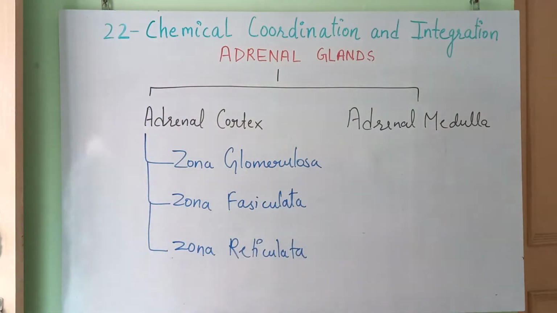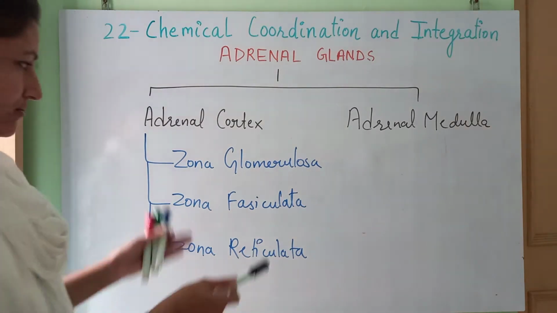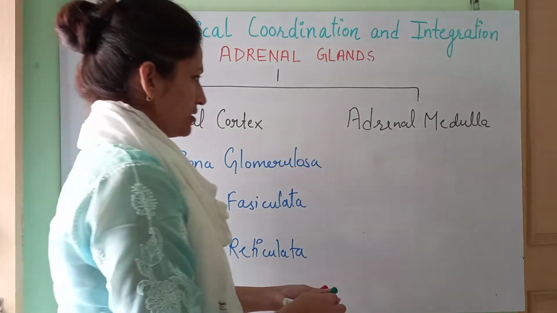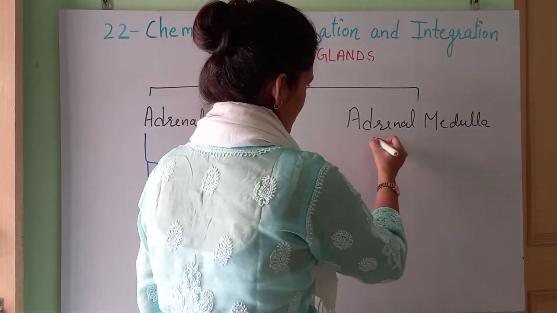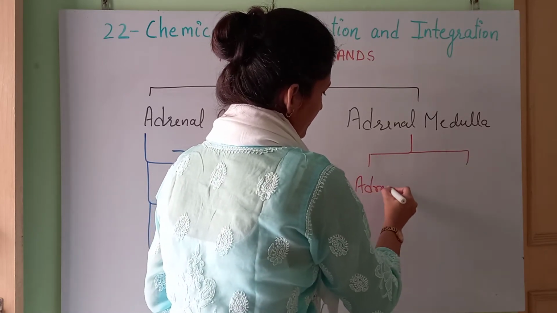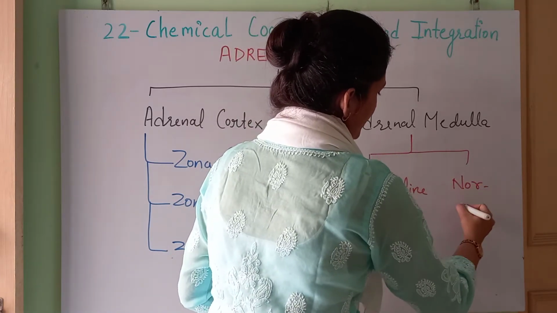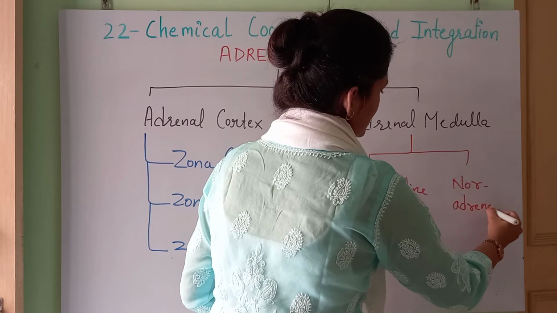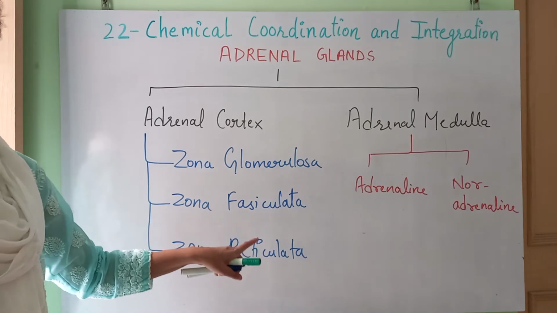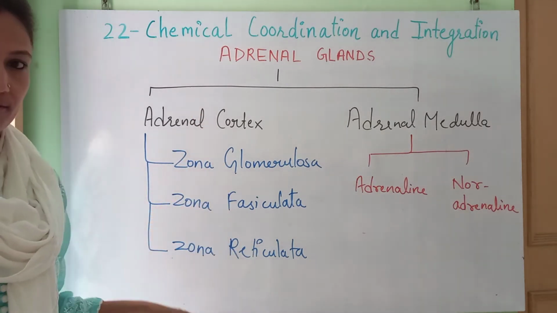Okay. The adrenal medulla has no further zones over there. The cortex has different zones, so different hormones. The medulla is only going to secrete the two listed hormones over here, adrenaline and noradrenaline. Okay, now we are going to talk about what types of hormones are secreted by these different zones.